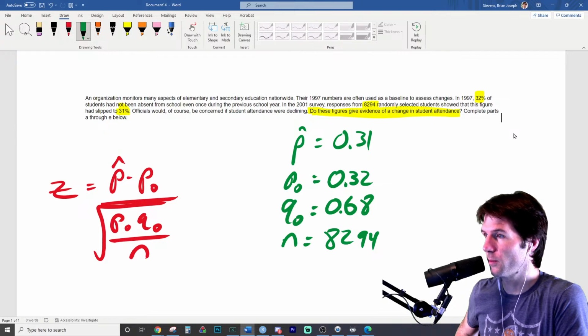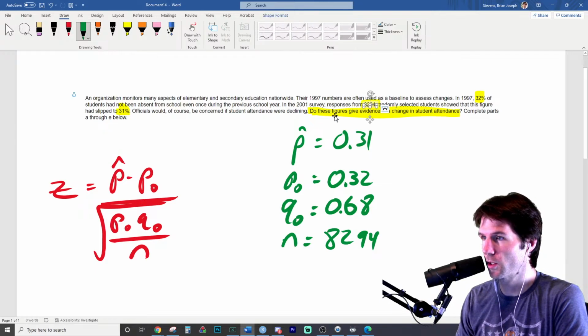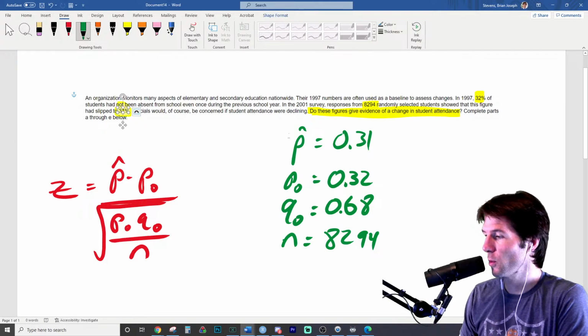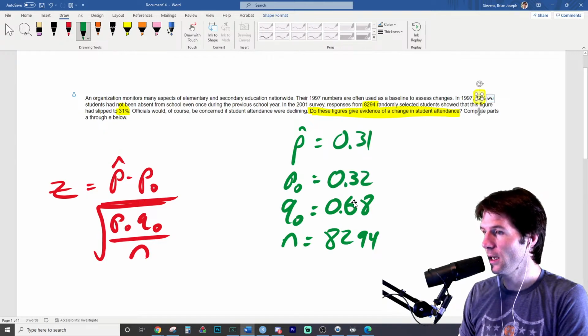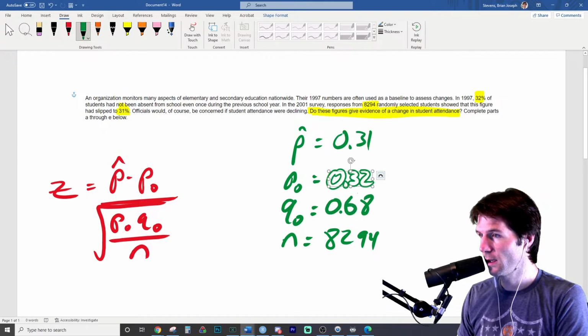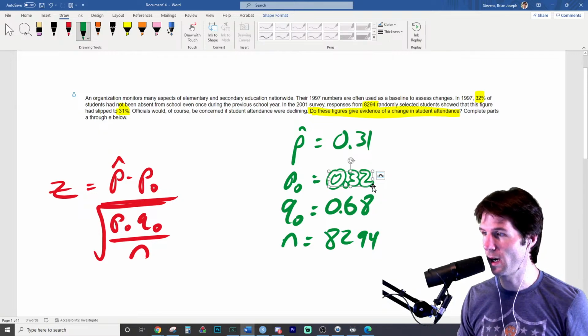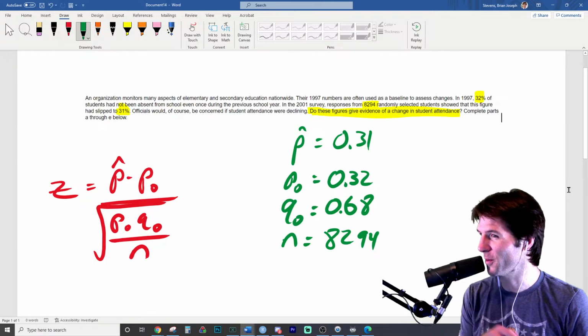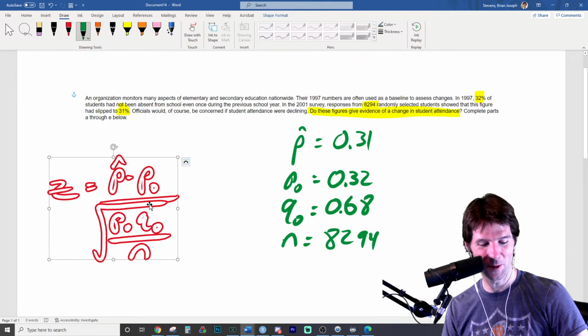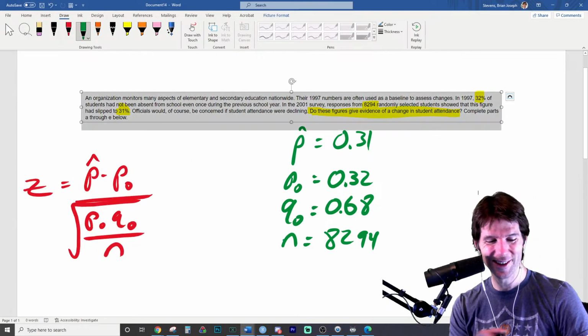So P hat comes from the sample, and 31% is what we saw out of the sample size. P hat is the sample proportion. P naught is the hypothesized proportion. And then Q naught is the complement. These two have to add up to 1, so P naught and Q naught are just 1 minus each other. And don't worry, you can always look up these formulas if you haven't done them in a long time and wonder, wait, which one's which? And so now we're going to go in here.